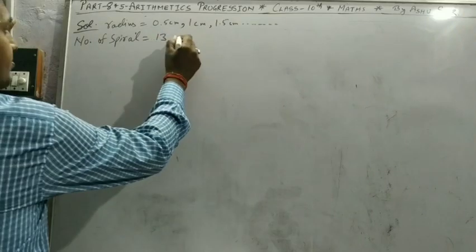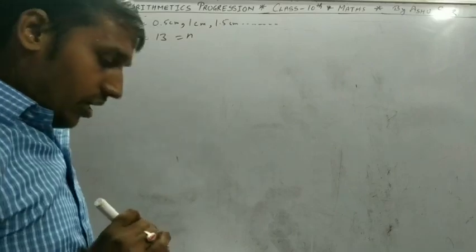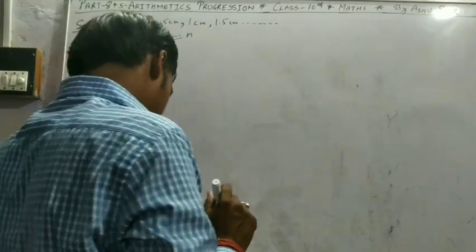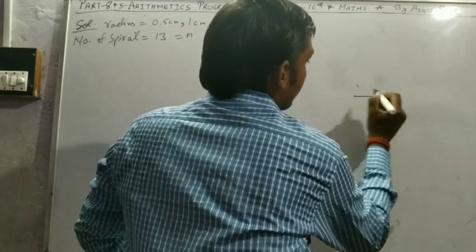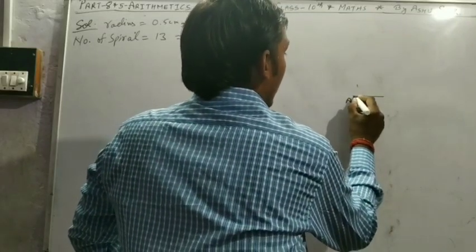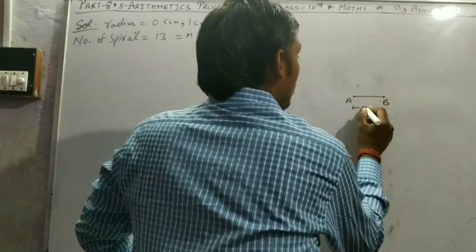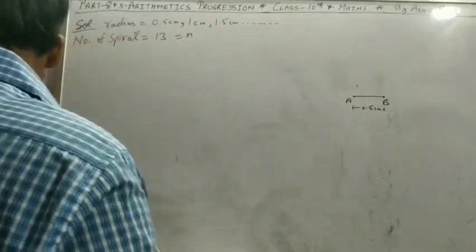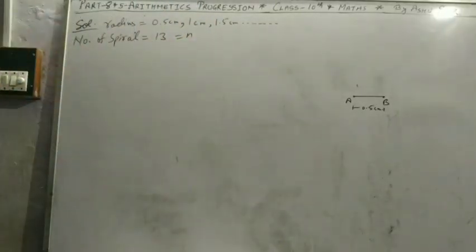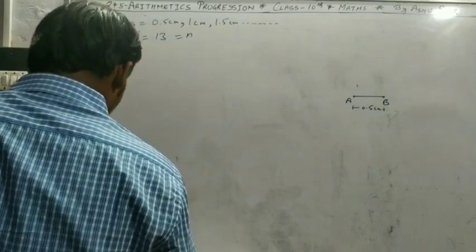That is the end. What does the question say? The A point and the B point are 0.5 centimeter apart. Can be used. Okay, right.